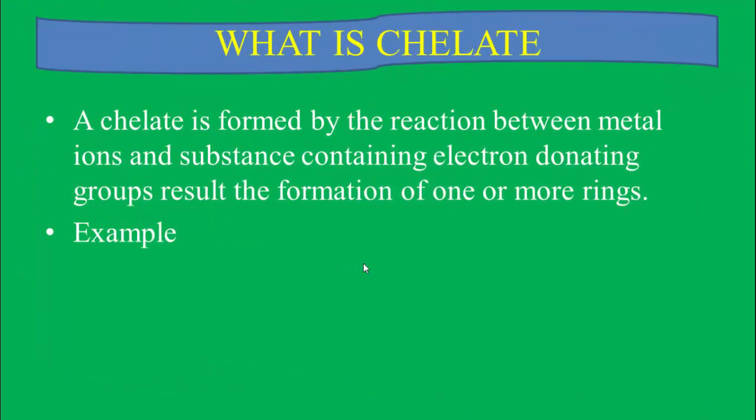Now, what is a chelate? A chelate is formed by the reaction between metal ions and a substance containing electron donating groups, resulting in the formation of one or more rings. Example, suppose M is the metal and this is the ligand. Such types of ring are formed by the reaction between the ligand or the chelating groups and the metal ion. Similarly, this is another example of chelate formation.